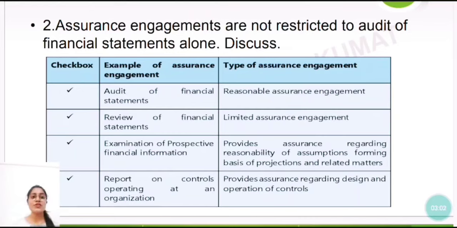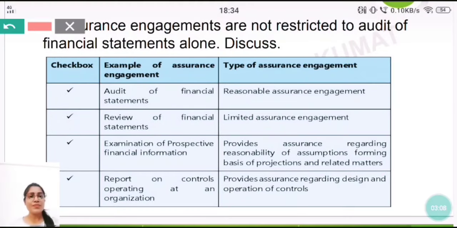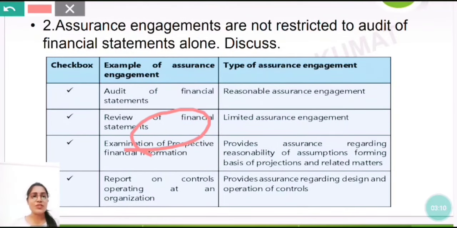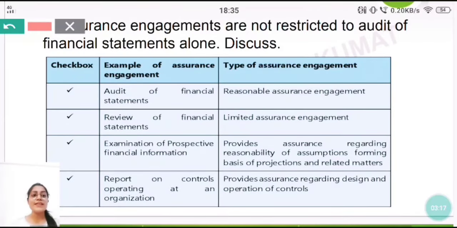Third is examination of prospective financial information. What type of assurance is this? It provides assurance regarding the reasonability of assumptions forming the basis of projections and related matters.